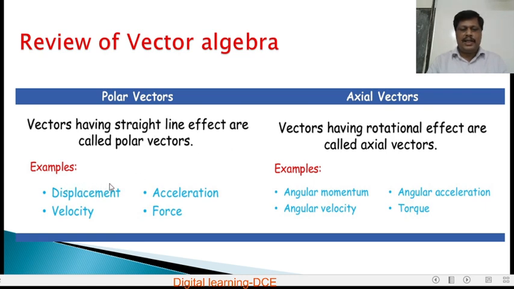Displacement is along a straight line. Velocity is along a straight line. I mean velocity is along the direction of the displacement. Similarly, acceleration is along the direction of the velocity. This is linear acceleration. Force is along the direction of the displacement. So like this, these are called polar vectors, whereas angular momentum, angular velocity, angular acceleration and torque are all called axial vectors.